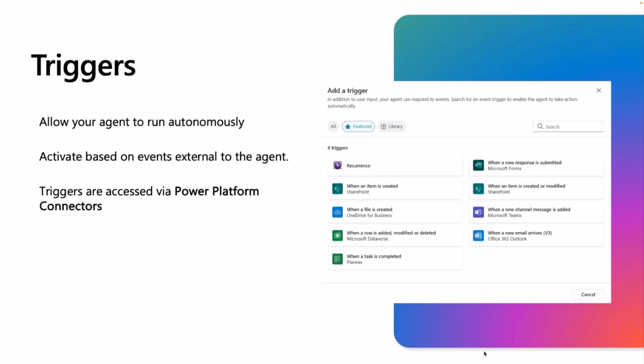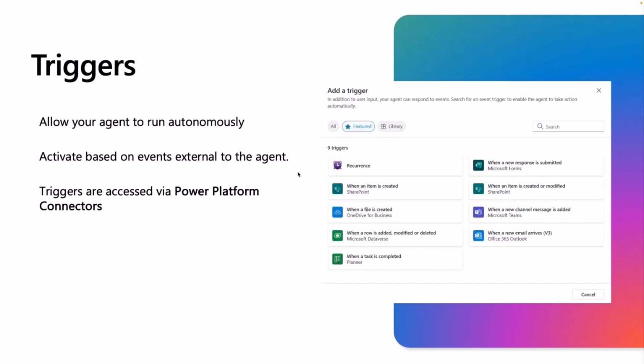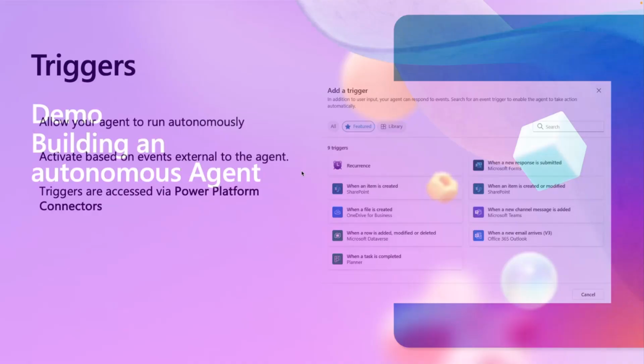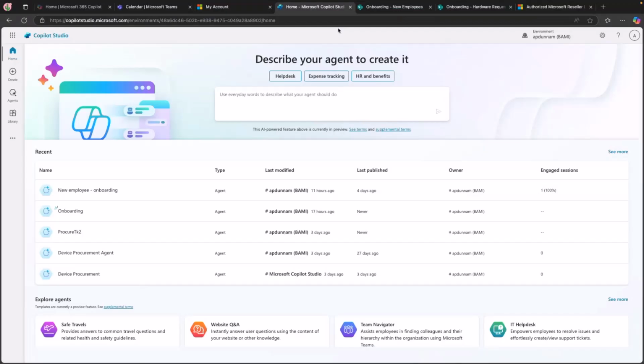Each connector for all these different services has not only actions that you can perform, but triggers that can kick off based off of events in that data source. We'll take a look at how that relationship works when we get into the demo, which is a really good segue over to the demo portion.